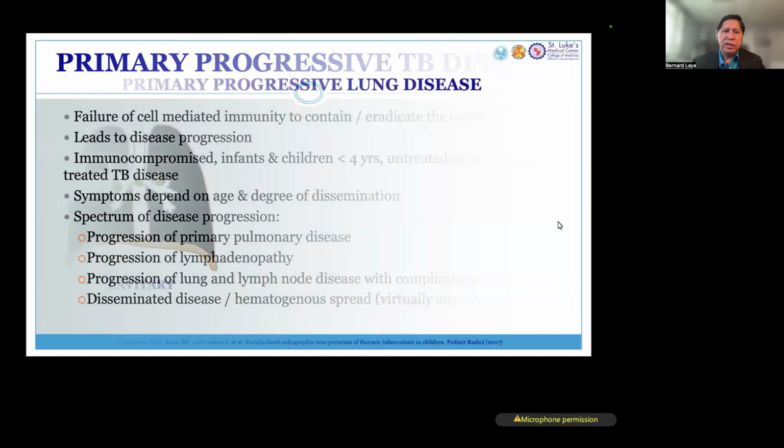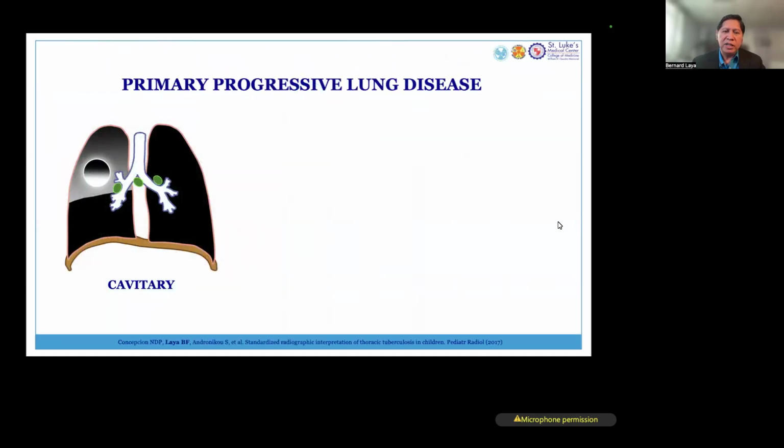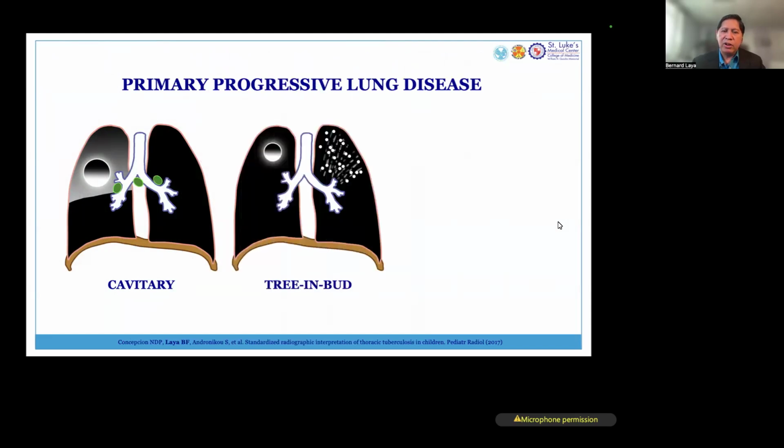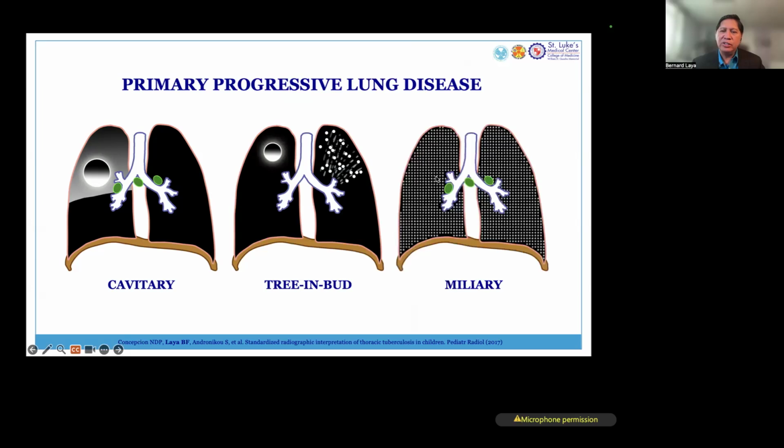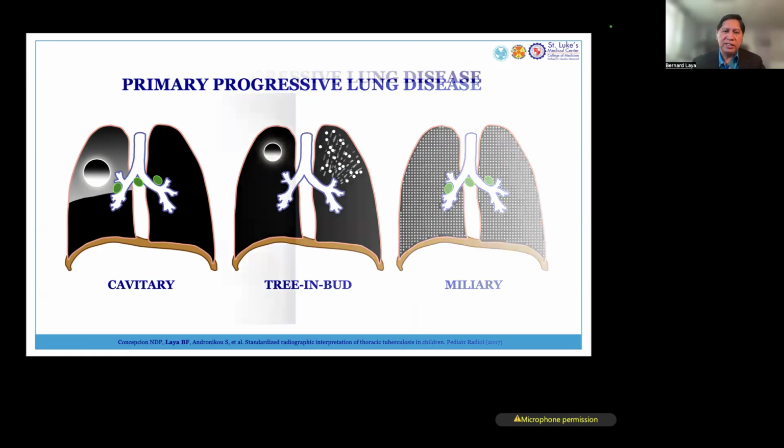So the primary progressive lung disease could be in the form of lung disease that cavitates. You could have a combination of cavitation in the lungs and multiple nodules arranged like a tree-in-bud, we call them. That's a sign that it's an acute process. Or it could disseminate elsewhere, beyond the lungs. We'll see this miliary pattern. When we see this miliary pattern, we are sure that it could also be present in other parts of the body as well. So that's primary progressive lung disease.